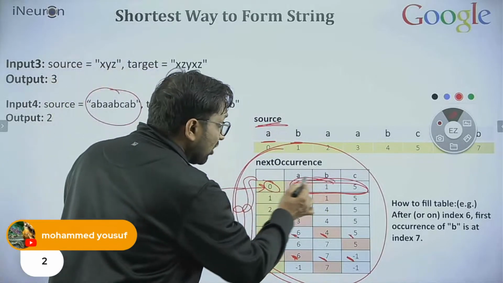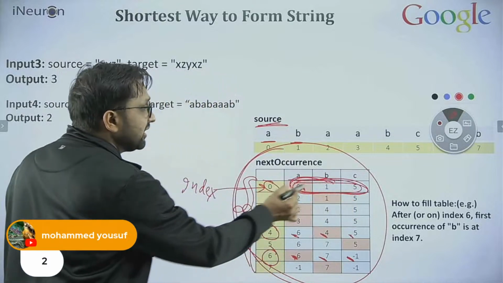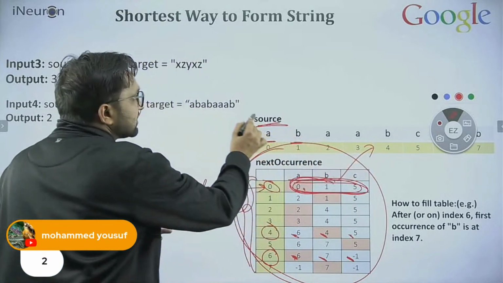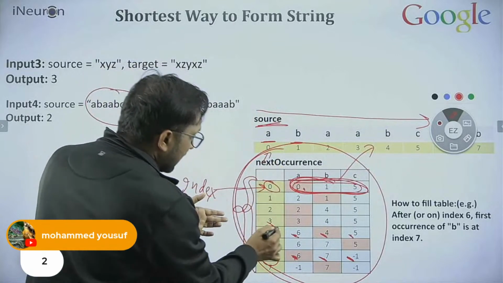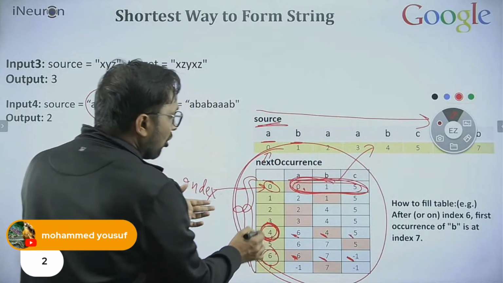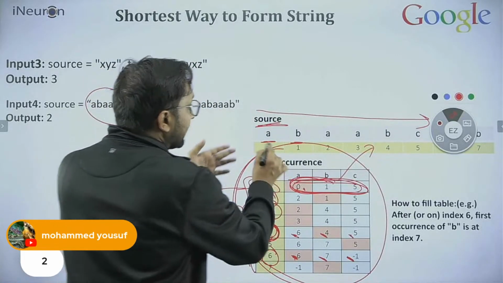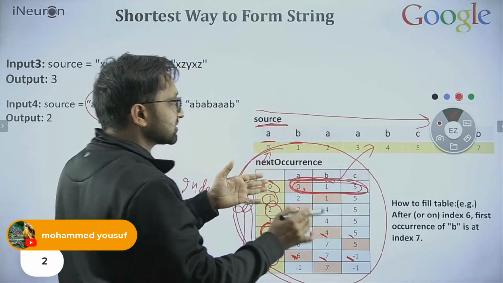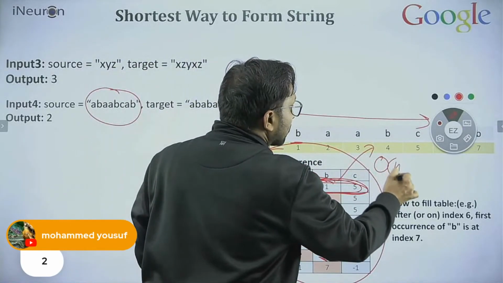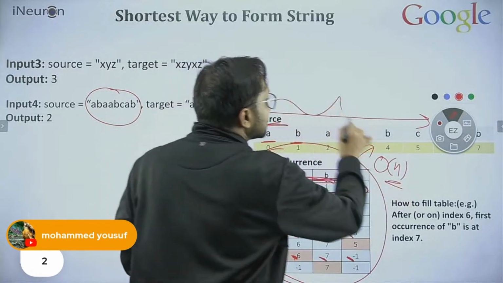To find the first A, first B, first C, how much time will I take? I can scan this string starting from 4 or any index, and find the next first A, first B, first C. That takes order of n, if n is the size of this string.